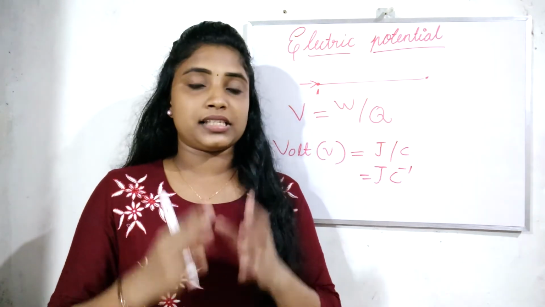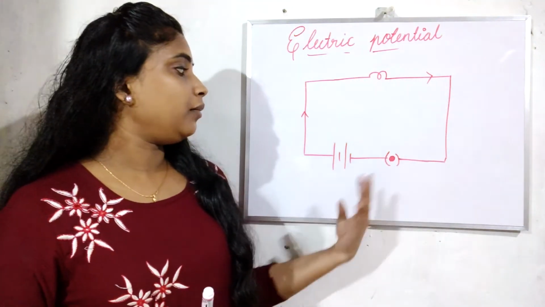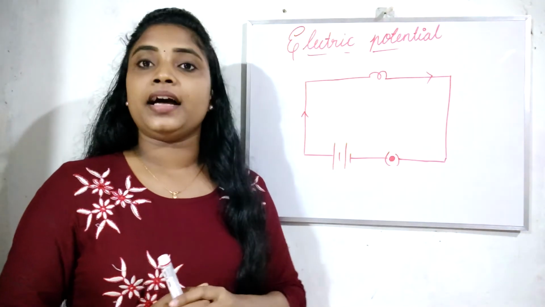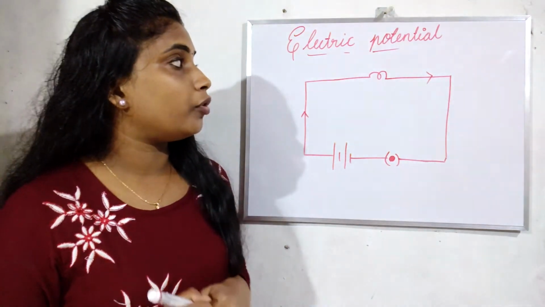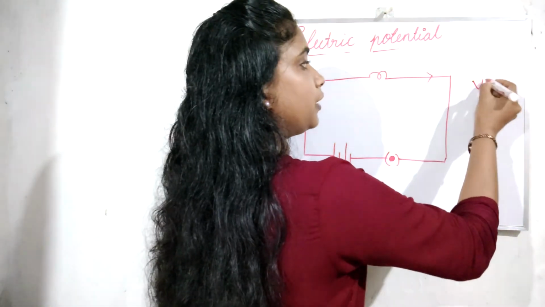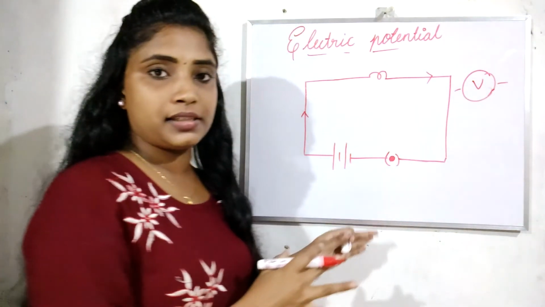So let's construct a small circuit. We have a circuit here with a bulb, battery and a key. And we have the device voltmeter. The symbol of the voltmeter is this one, V. We have to connect the voltmeter in this circuit.